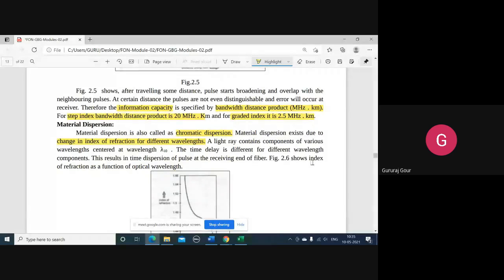So there are three types of dispersion. Let me take this concept of dispersion in detail in the next session. Some quantitative discussion we have to do there. We have to discuss this dispersion exclusively, and also know the background of different types of dispersion in order to understand that concept. So today we are going to discuss the concept of dispersion, the brief definition along with some types. Material dispersion is also known as chromatic dispersion.